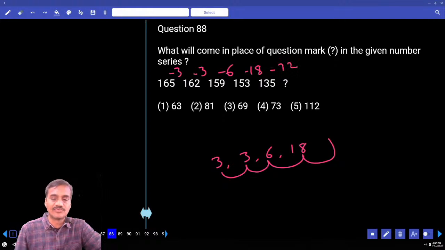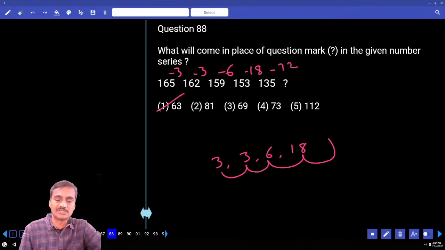Minus 72. 5 minus 2, 3. 13 minus 7, 6. Now, is that clear? So what is your answer here? 62? Is 62 there or not? 63. 63 is there, isn't it, choice 1. 63 is the answer.